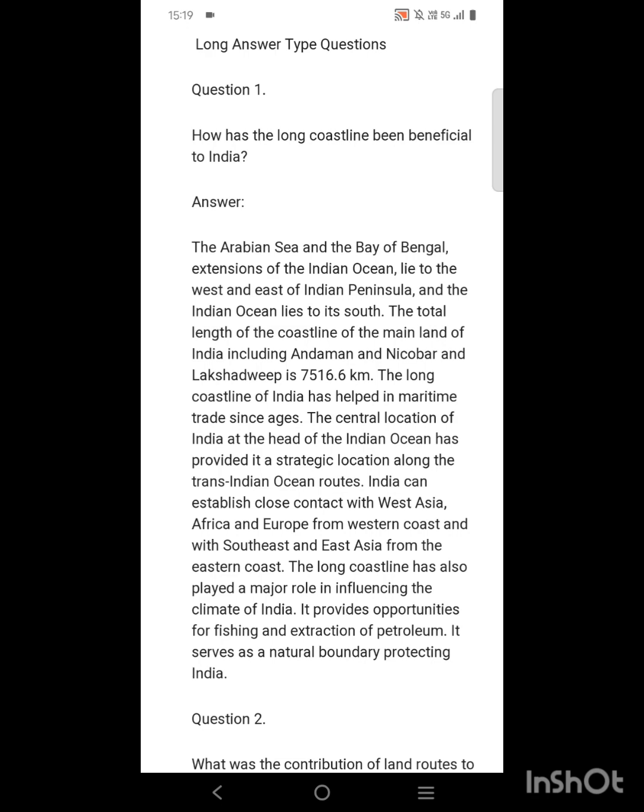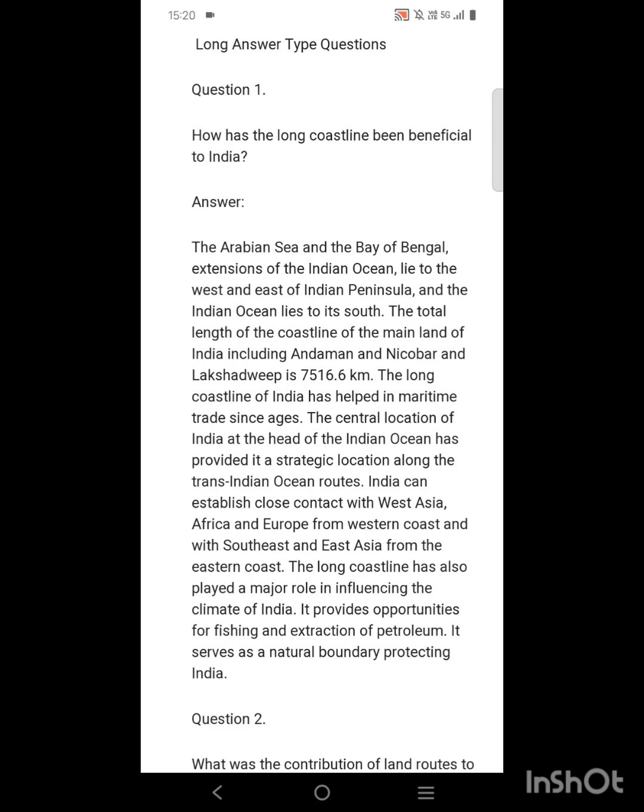The central location of India at the head of the Indian Ocean has provided a strategic location along the routes of the Indian Ocean. So the Indian Ocean helps India in establishing trade with the countries of Europe, Africa and South Asia, because India is the middle point of these countries.